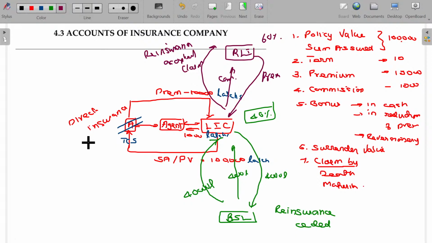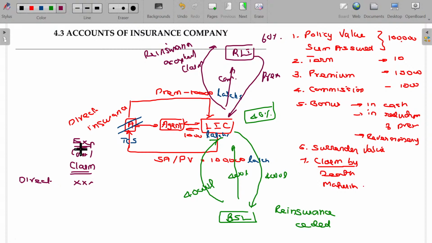Hope you will now be able to understand reinsurance ceded, reinsurance accepted, and direct insurance. This will be common not only for life insurance; for general insurance also this will be applicable. Let me first of all finish up reinsurance ceded and the other concept. So here you need to understand, in case of claim, this is the expense. Claim is an expense, as well as commission payable is also an expense. Claim payable for the direct business is an expense.